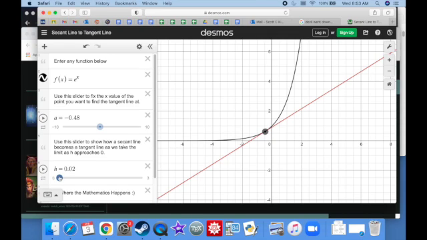And we can always make the distance between these 2 points as arbitrarily small as we want, and it'll get pretty close to the actual slope of the tangent line.